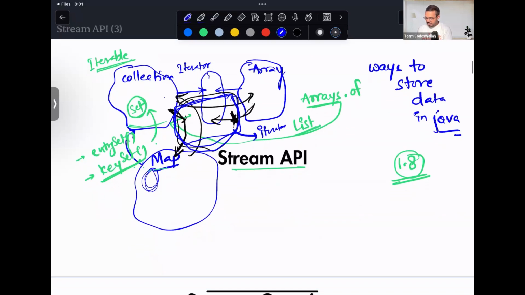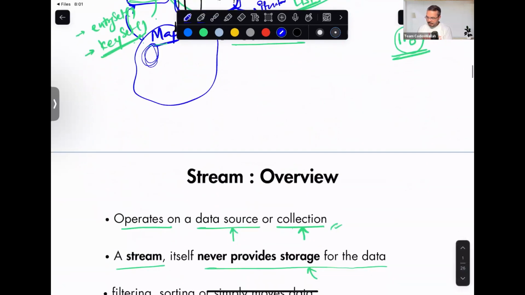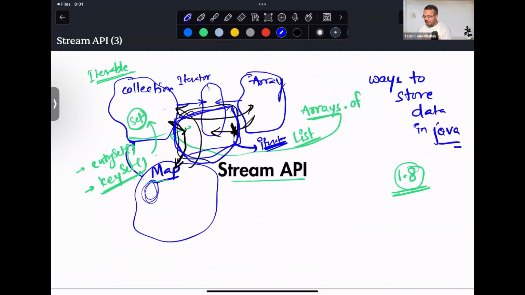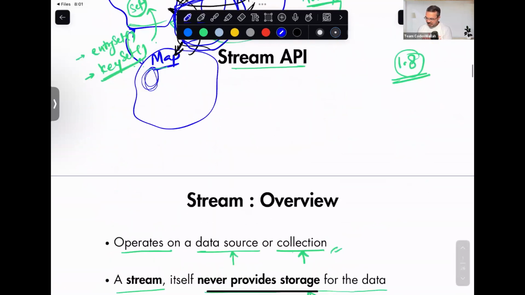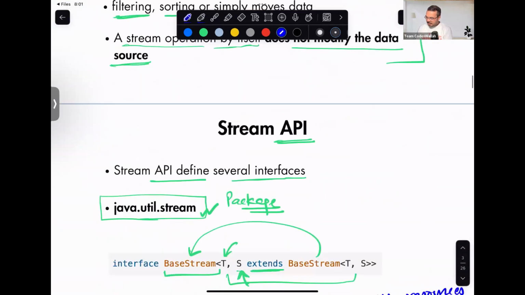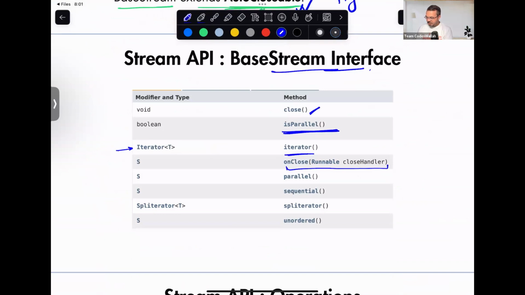Because you get the iterator, you will be able to convert it to a collection very easily. Next is onClose, which is just a handler for what you want to do on close.